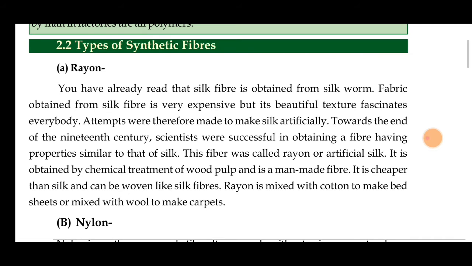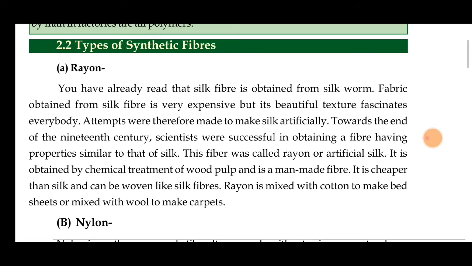It looks similar and is also very durable, like silk, and it is cheaper. Before, silk was produced only rarely by the worms, so we could not make a lot of production through that. Now they have made it artificially, so the price will also decrease.